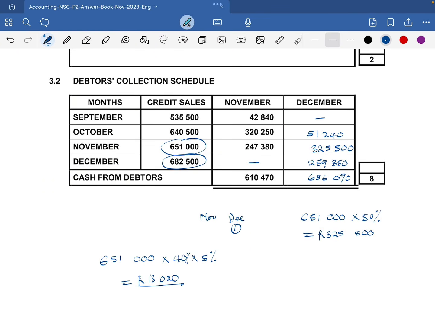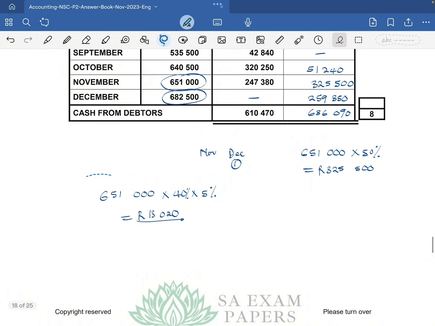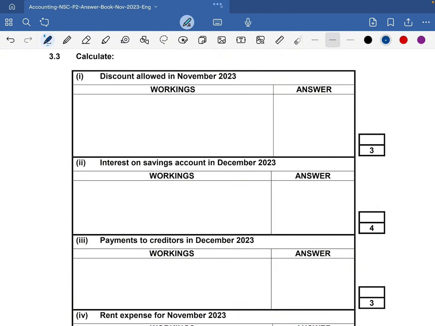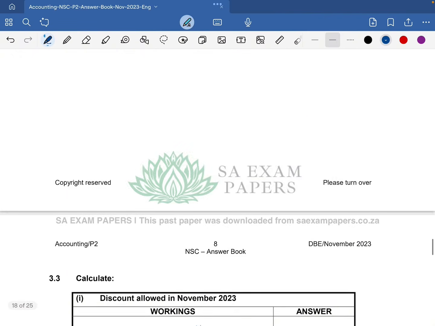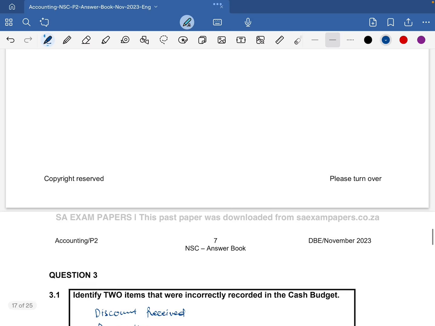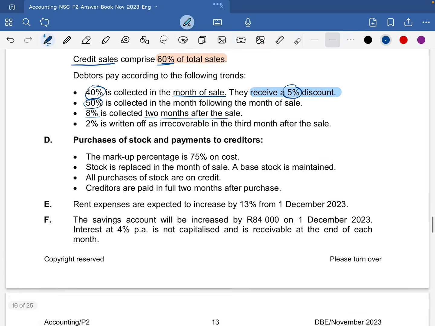Let's take this working to our answer book: 651,000 multiplied by 40% times 5%, and there we have our discount allowed of 13,020 in November 2023.